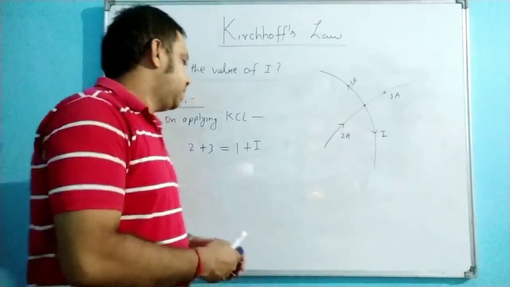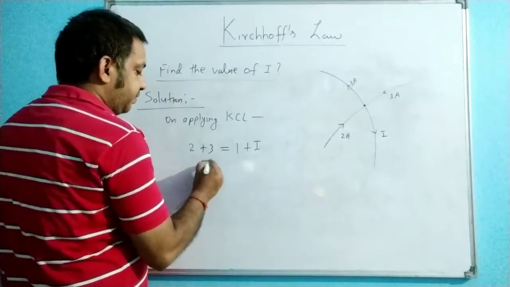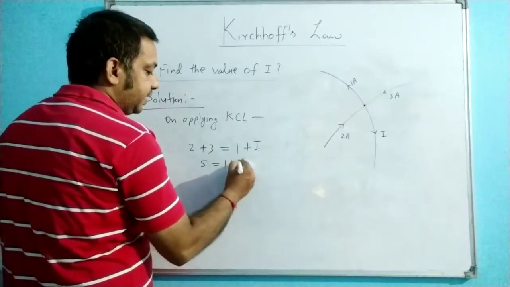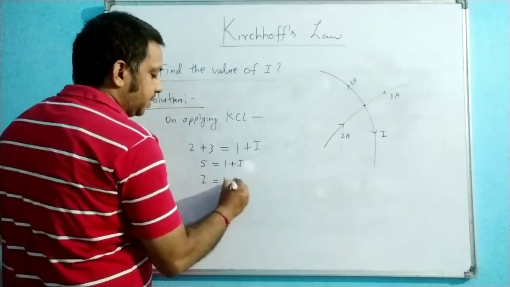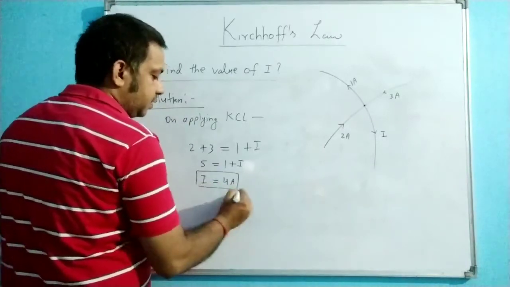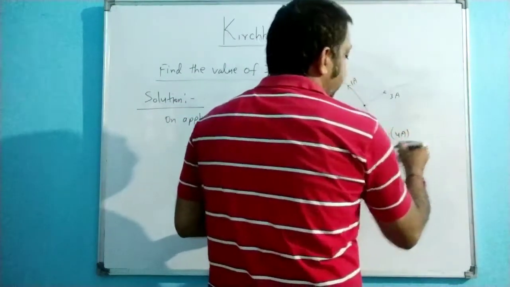Clear? Now see, this is the equation. So 2 plus 3, that is 5, is equal to 1 plus I. So here you get I is equal to how much? 4 ampere. So the value of this I is 4 ampere.